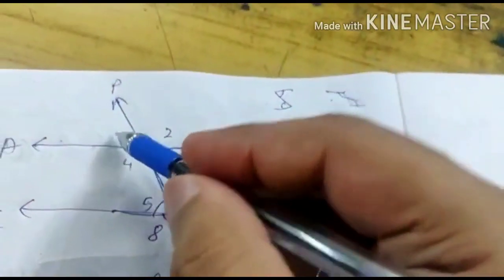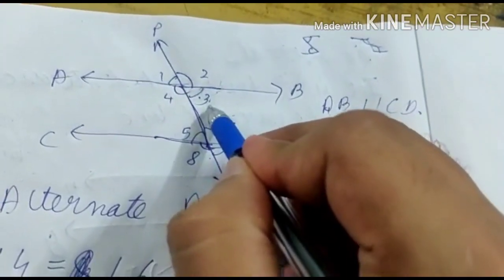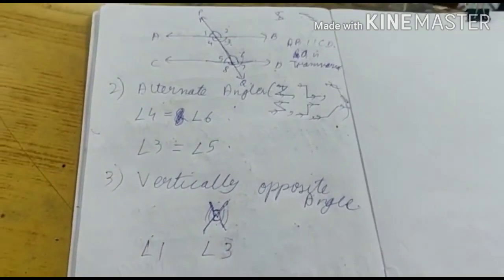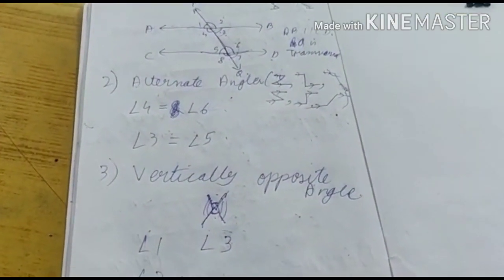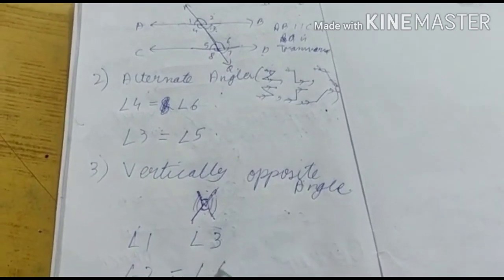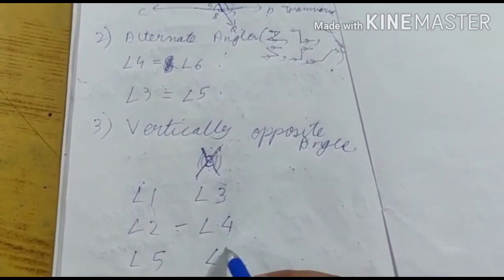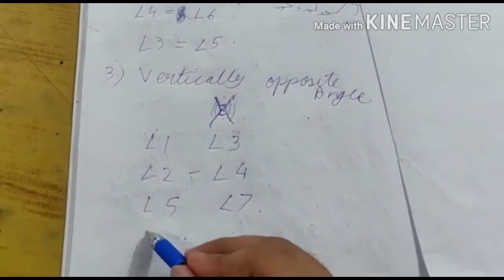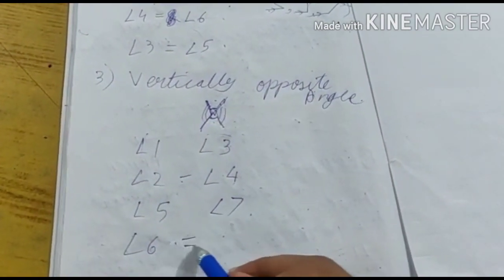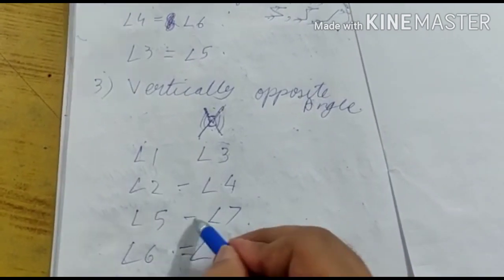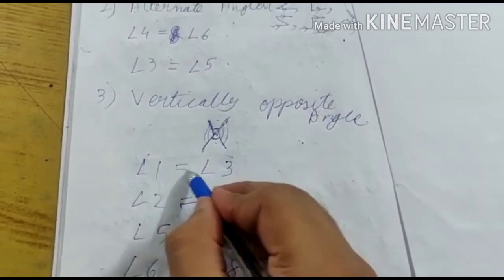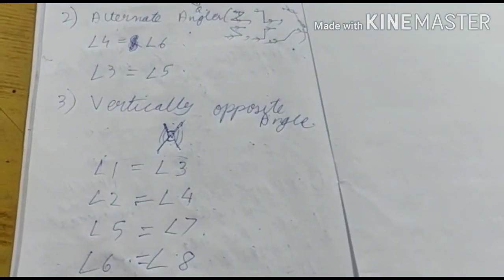Here angle 1 and angle 3 are vertically opposite. Angle 2 and angle 4 are opposite. Angle 5, angle 7, angle 6 and angle 8. These are equal. We can say them directly, equal.